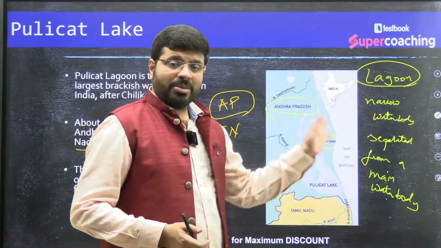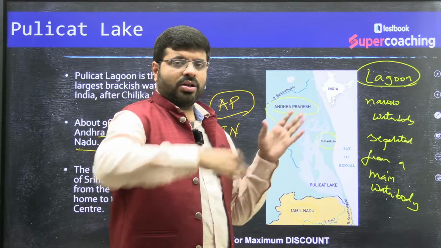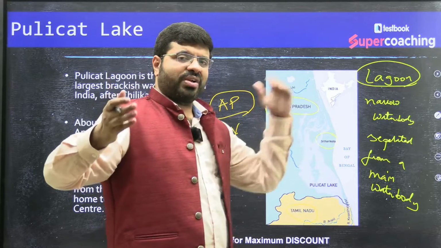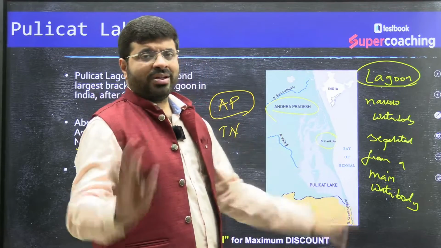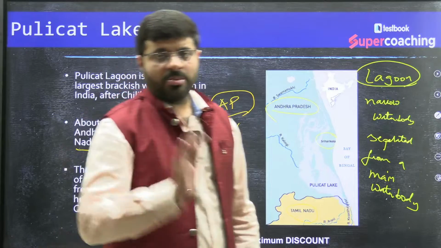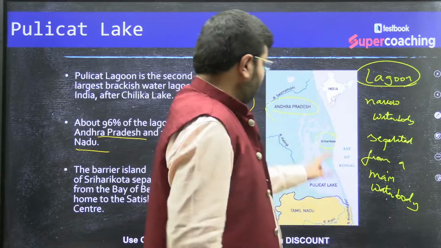There might be deposition of sand here by the ocean, and that turned into an island, and underneath there develops some kind of a water body deep into the land. It could be anything. Whatever the reason for the formation, that's what you can call a lagoon. So please remember, Pulicat Lake is a lagoon. It is there at the boundary of Sriharikota.